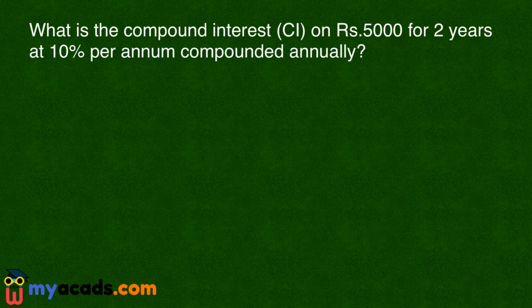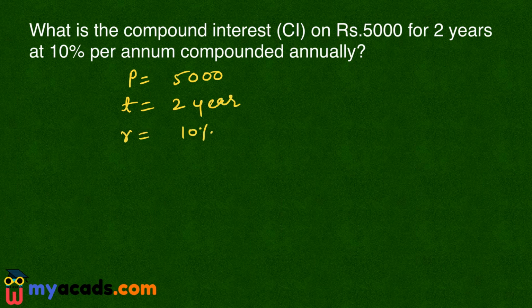Let's solve this question. My question is, what is the compound interest on rupees 5,000 for 2 years at 10% per annum compounded annually? So the principal is 5,000. The time period is 2 years. And the rate of interest R is 10% per annum compounded annually.